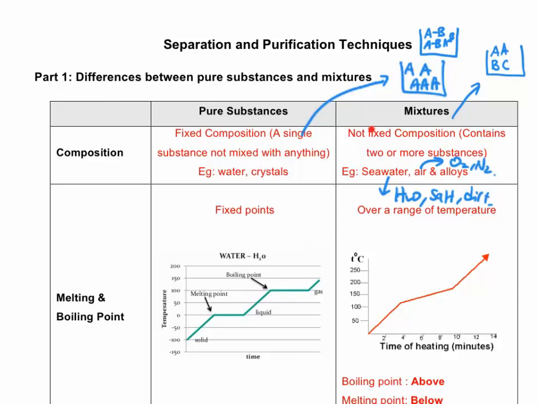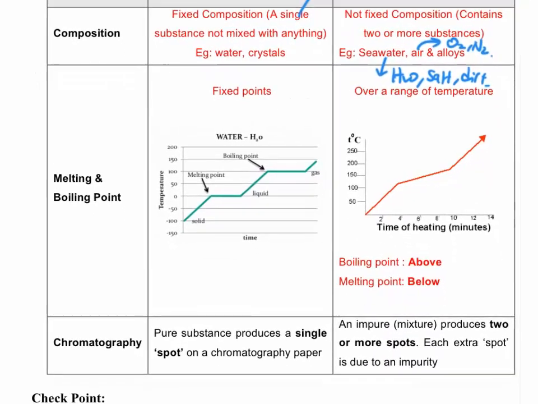So there's a difference between a pure substance and a mixture from a composition point of view. But let's take a look a little bit further in terms of physical properties. Now, for the physical properties, very simple. A pure substance has a fixed melting and boiling point. So you can see, when a pure substance melts, it melts at constant temperature and it boils at constant temperature. The temperature is constant. You should remember the reason behind this.